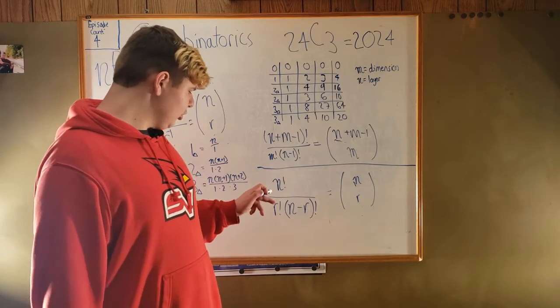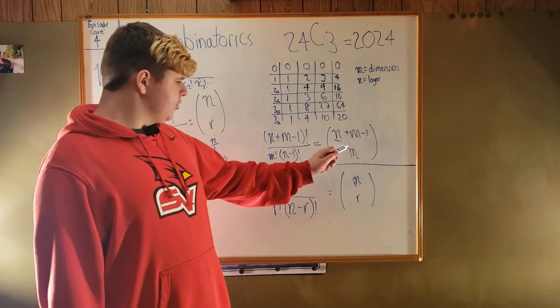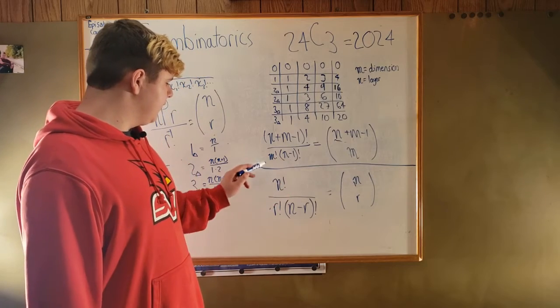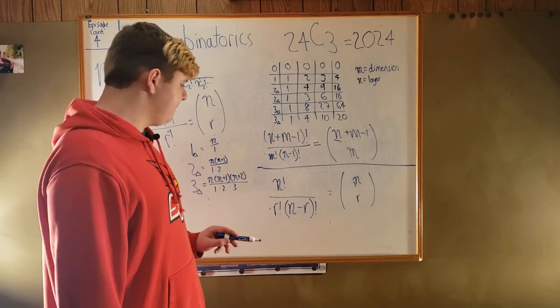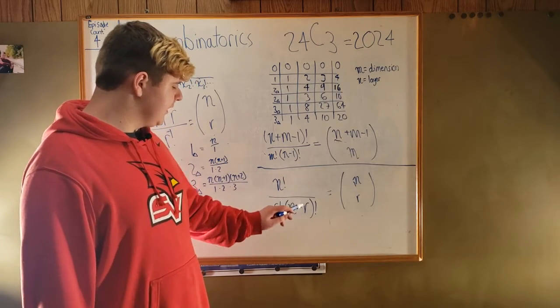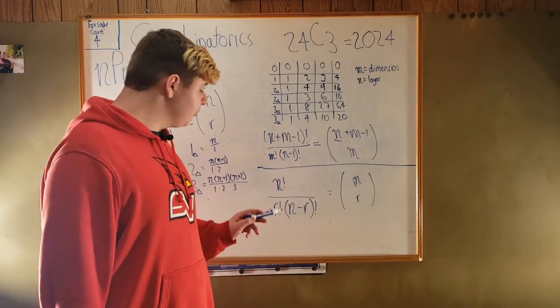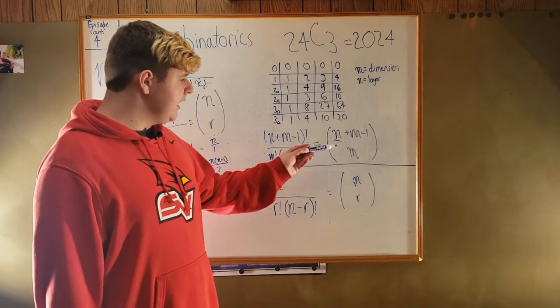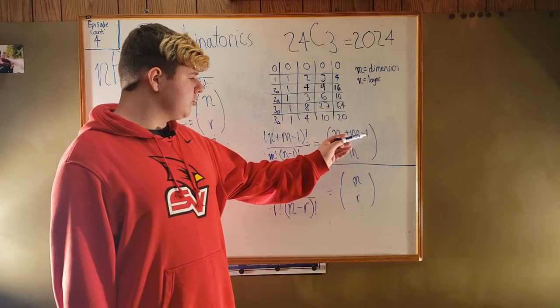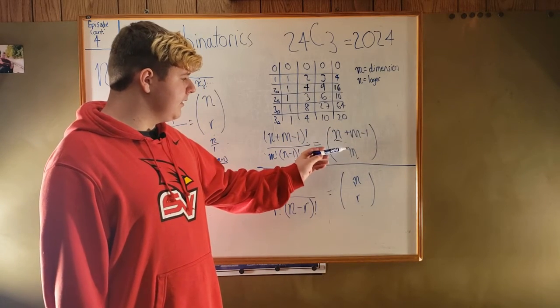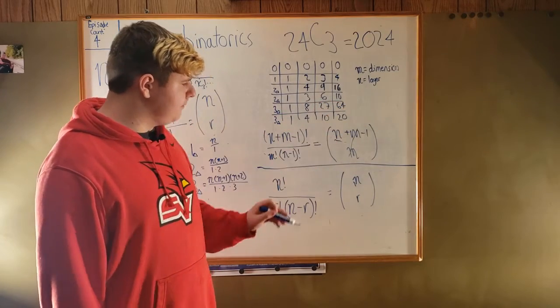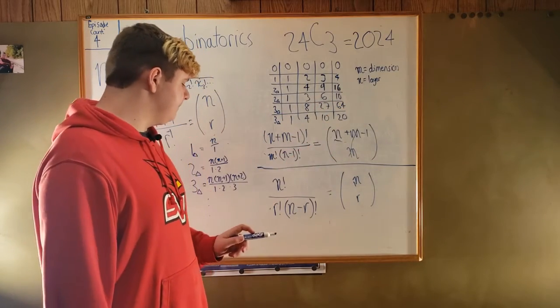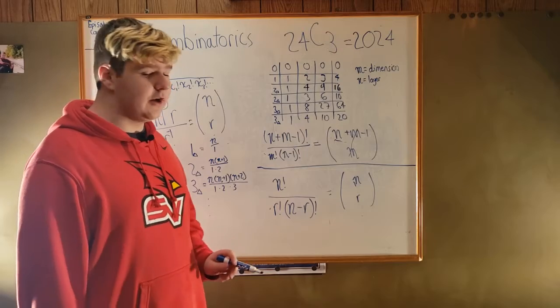Now, when we go to this part, we're just putting m in for r, which is exactly what we have. This is where it gets a little tricky. N minus r. What we're really just doing is taking this top part and subtracting the bottom part. If we have n plus m minus 1, and we subtract m, then these two m's just cancel out. And we're left with n minus 1, which is exactly what we have right there.